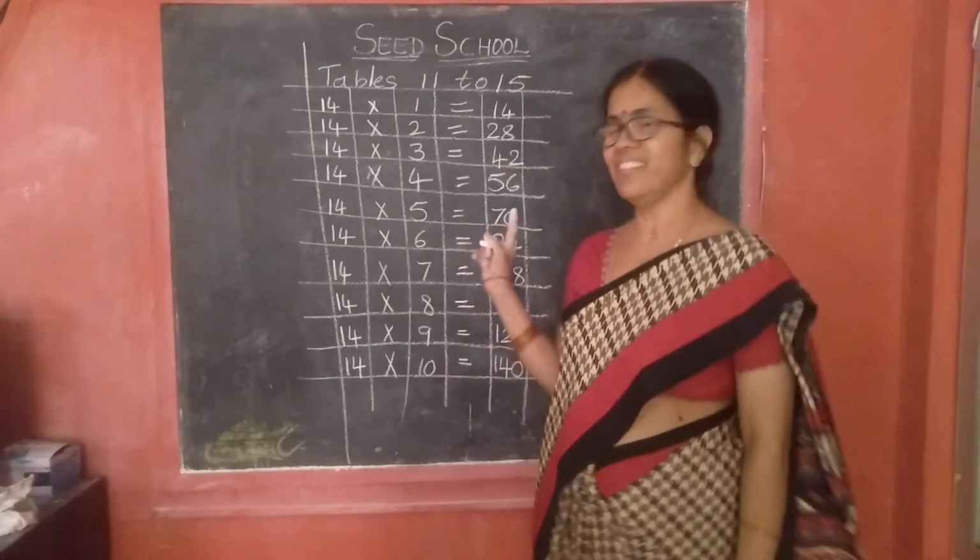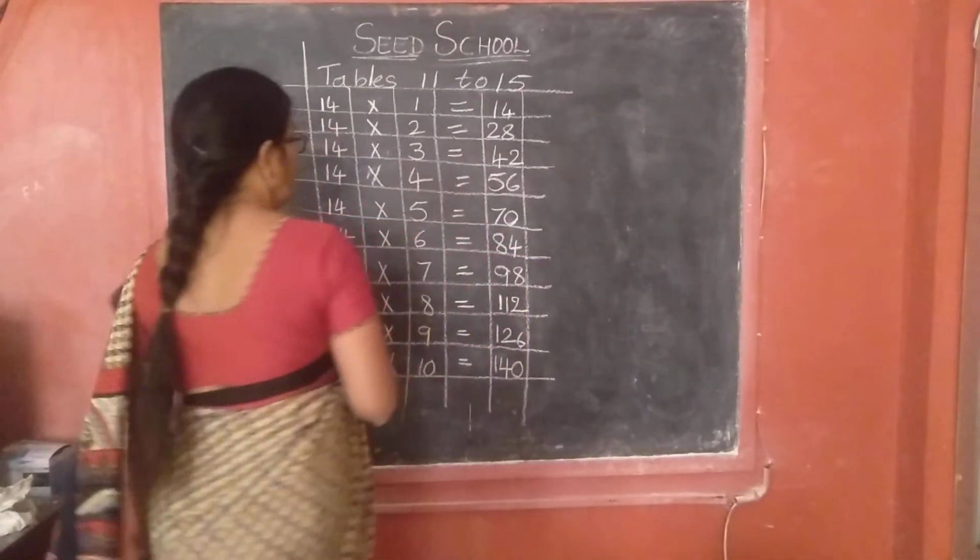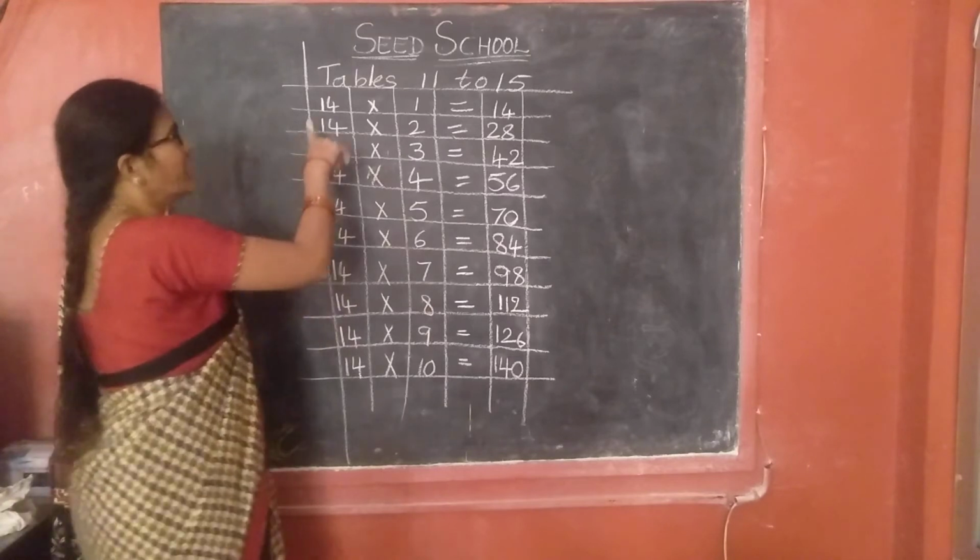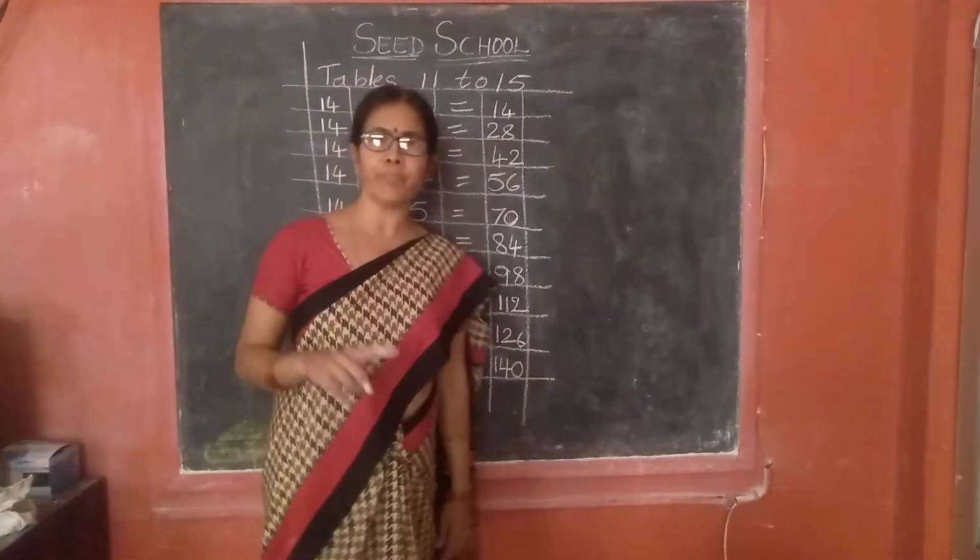Okay, children? Yes. Now, oral practice, children. Everyone repeat after me.